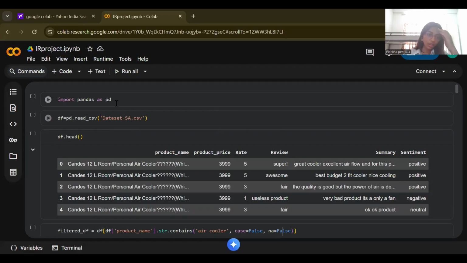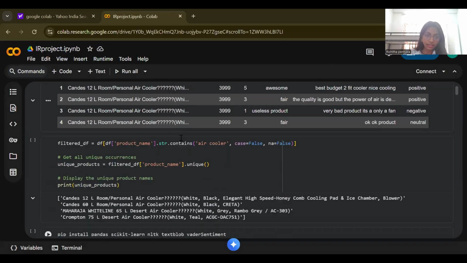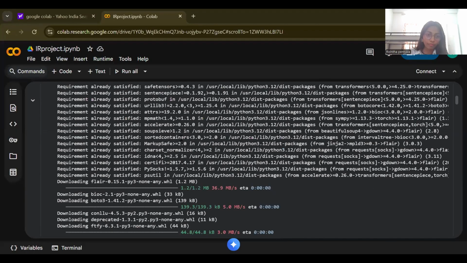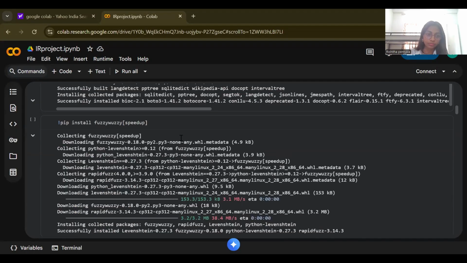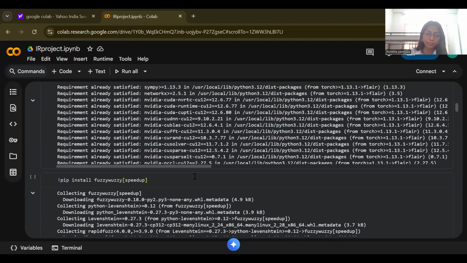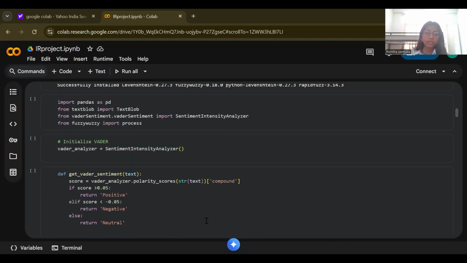Here I have used pandas data frames and imported the data set. And basically, as I mentioned earlier, I have used three sentiment analysis models: one is TextBlob, second is VADER, and the third one is Flair.